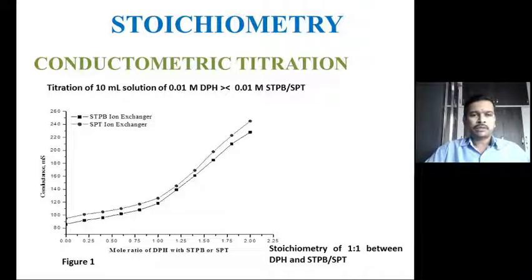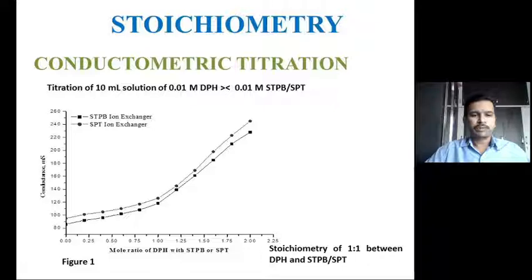It is very essential to determine the stoichiometry of the composition between DPH and the ion associating agent. This can be ascertained by a very simple conventional method, that is conductometric titration. Here I got the result by titrating 10 ml of 0.01 molar donepezil hydrochloride solution with 0.01 molar solution of sodium tetraphenyl boron or sodium phosphotungstate.